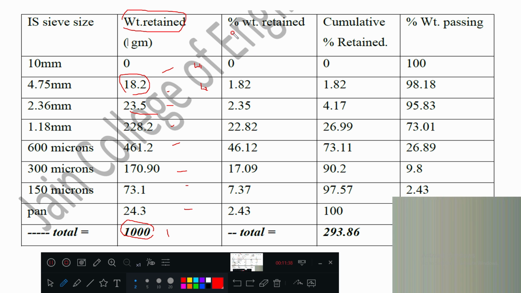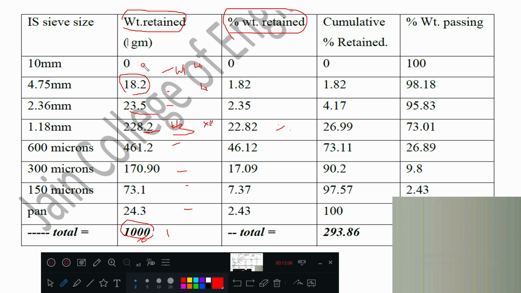Third column, percentage weight retained. How do you get the percentage? W1 divided by 1000 into 100 gives this value. For W3, divided by 1000 into 100, you will get this much percentage. I hope it is clear how the third column is done.